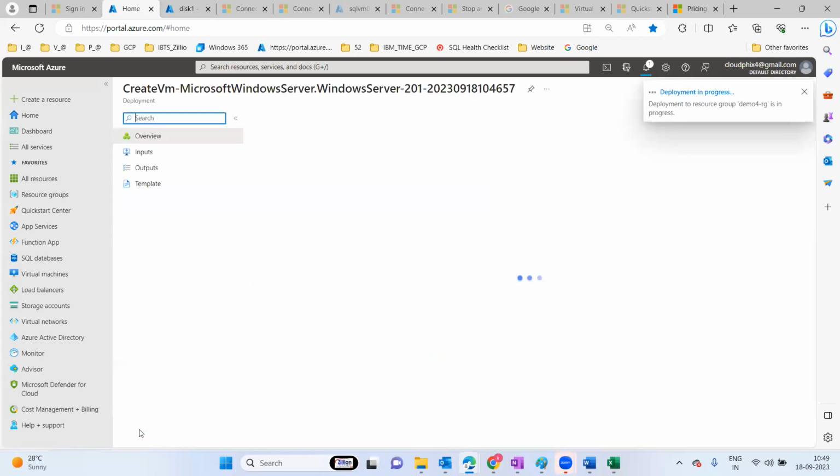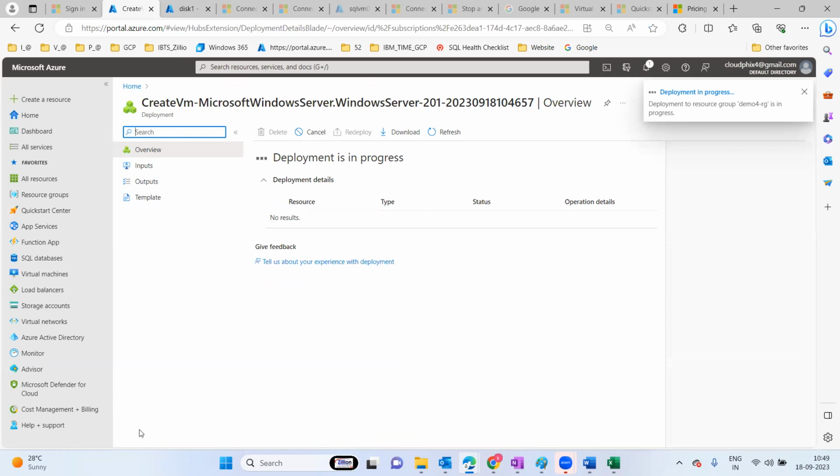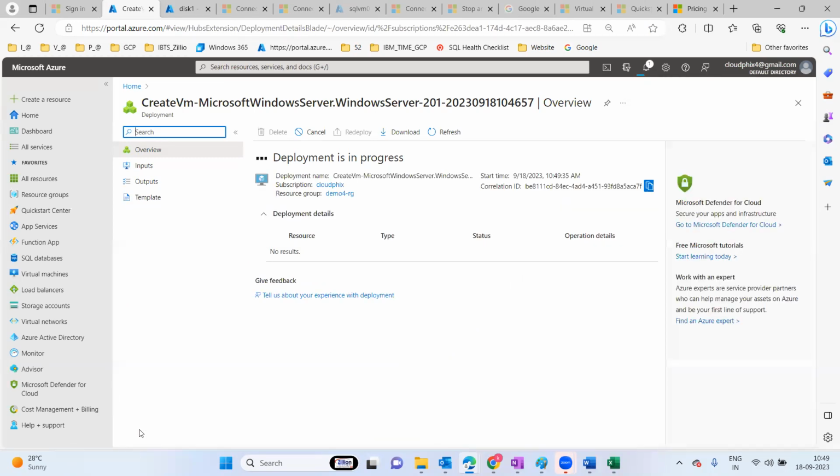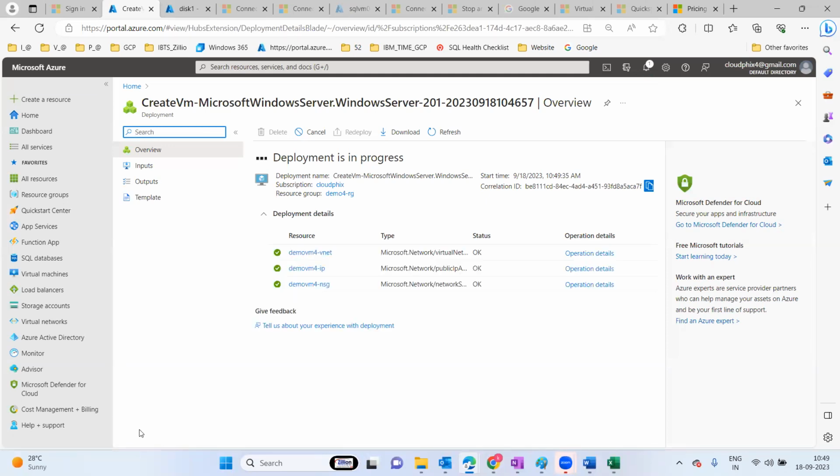One question. Yeah. When we are selecting the availability zone, with no infrastructure redundancy, what will happen? So what is going to happen basically is, if one zone goes down, the other zone takes over, your data still remains, and your resource is still available. Okay, there is some resiliency.